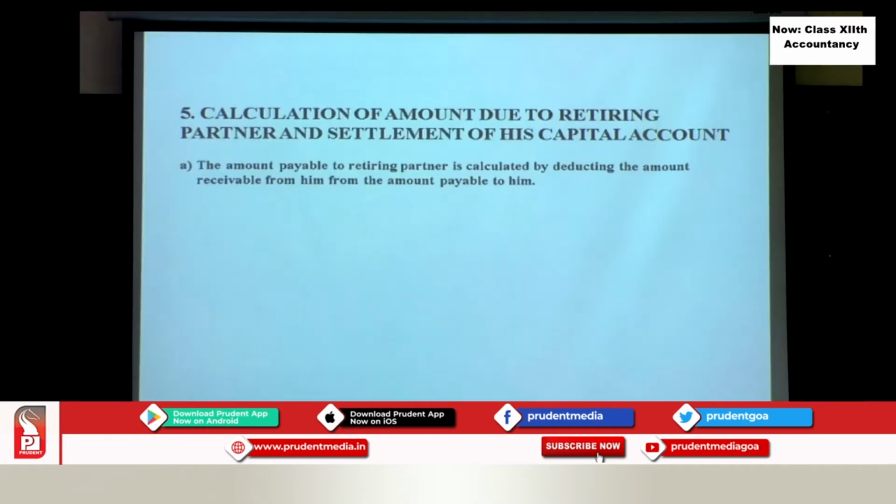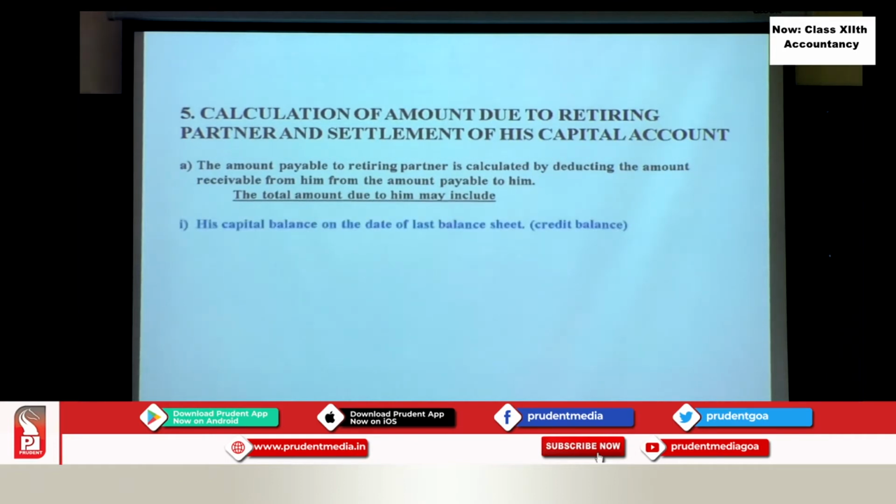So, let us see now one by one. What did I say here? Amount payable to the retiring partner is calculated by deducting the amount receivable from him from the amount payable to him. So, let us see what is the amount payable to him, that is due to him. What are the various shares of a retiring partner when he retires? Of course, we start with the first, that is his capital balance. Suppose he has a credit balance in his capital account in the beginning. That balance, of course, he has to get.